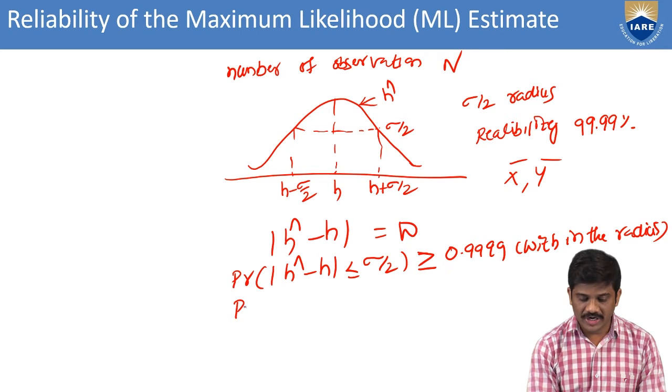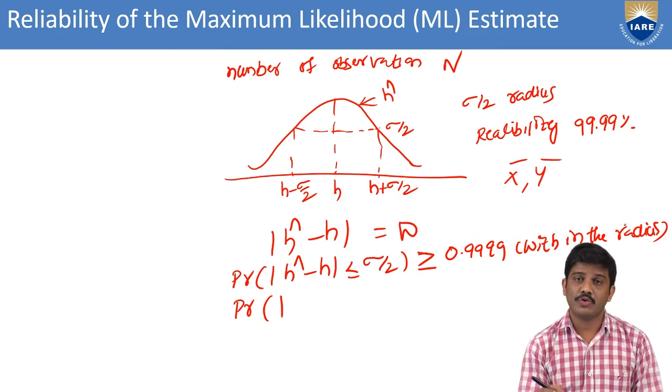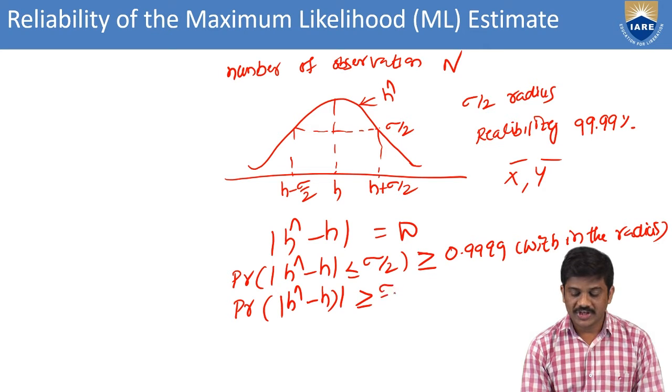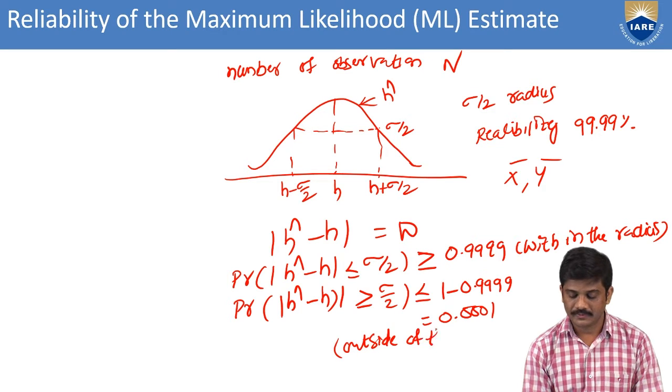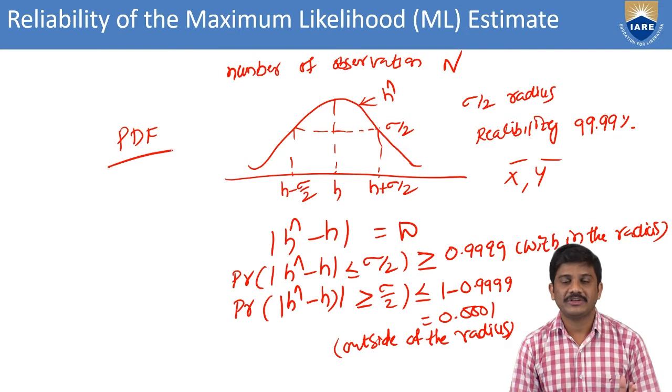Then we can find the probability, we can also write outside of the radius. Within the radius, then we can go for the outside of the radius, meaning H hat minus H greater than or equal to sigma by 2, here we can consider less than or equal to 1 minus 0.999. Okay, then we get 0.0001. This is the outside of the radius.